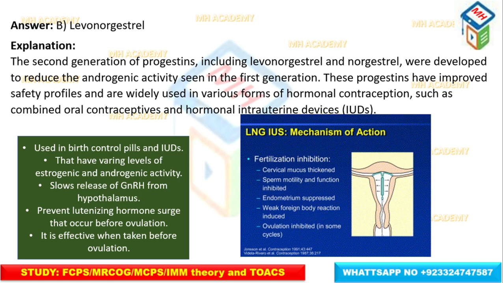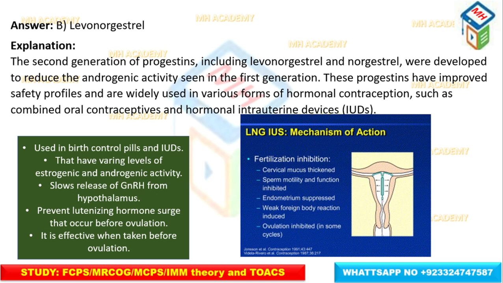These progestins have improved safety profiles and are widely used in hormonal contraception, such as combined oral contraceptives and hormonal intrauterine devices. The mechanism of action is basically cervical mucus thickening, decreased or inhibited sperm motility, suppressed endometrium, a weak foreign body reaction that may be induced, and inhibited ovulation.